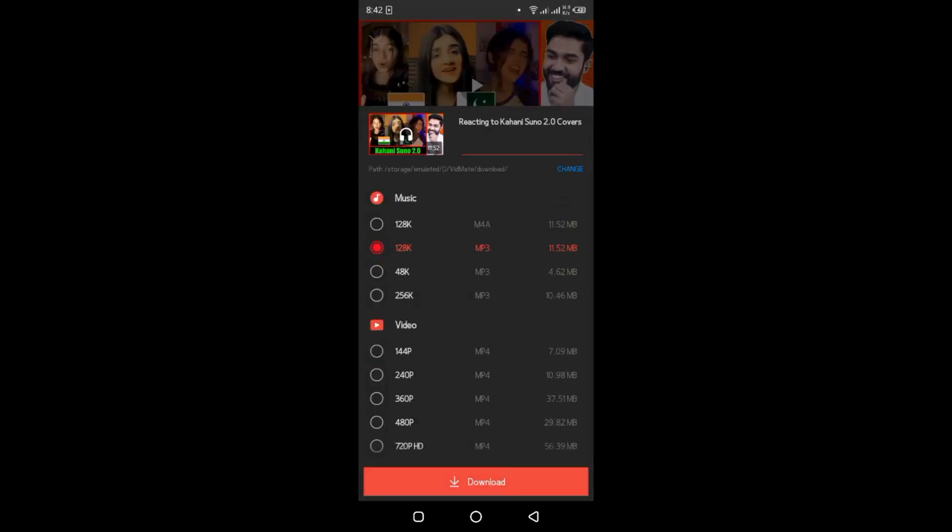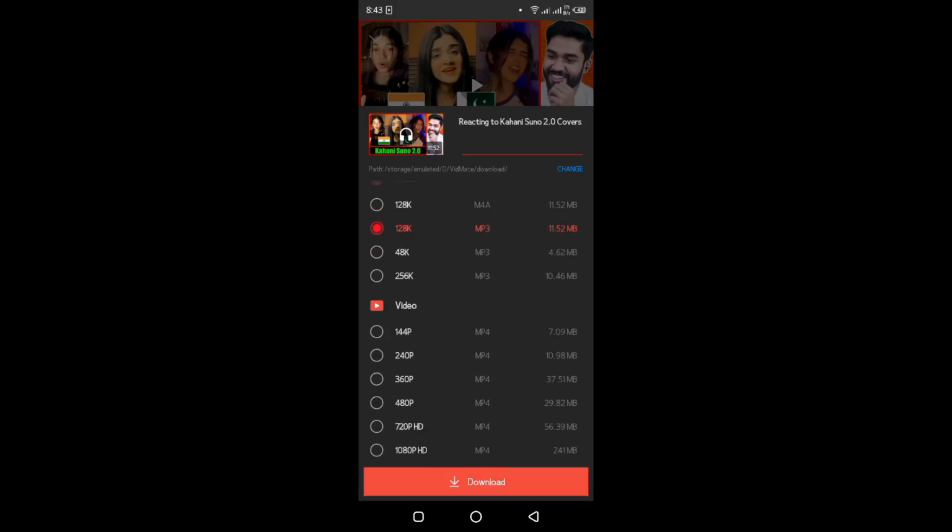and this screen will appear in front of you, and it shows you first of all your storage location. You can change it, which means you can change it to your SD card also. And now 128K and mp4 and so on are all the versions. If you want to download in mp3, you choose those versions. And for mp4, the video versions, we also have sizes from 7 MBs to 241 MBs, for HD features and pro HD features. You can choose any one of them. I am choosing this 361 video option to download it.